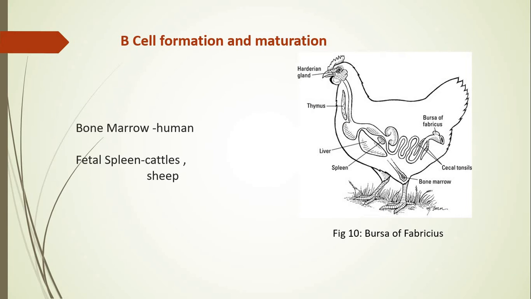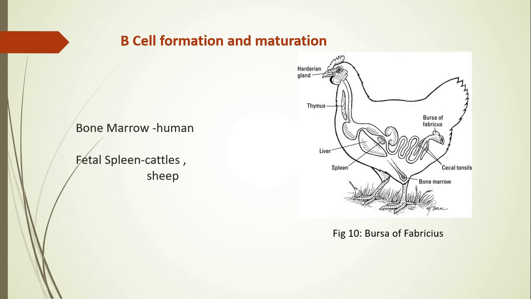Next. The same is the condition in lower chordates also. In aves, they don't show marrow cavities in the bone marrow because the bones are pneumatic bones.